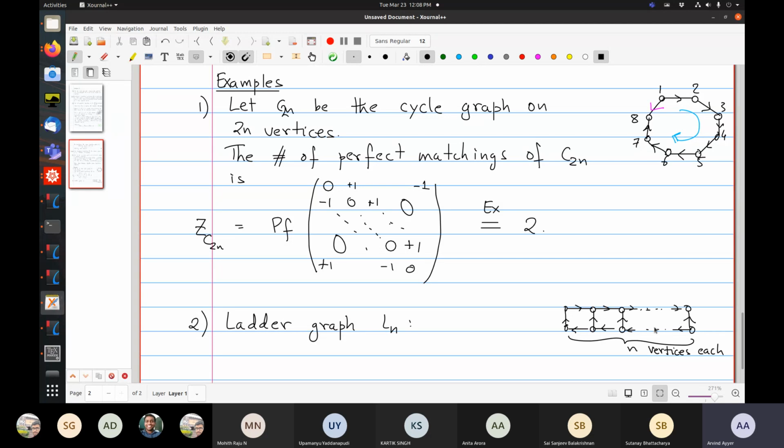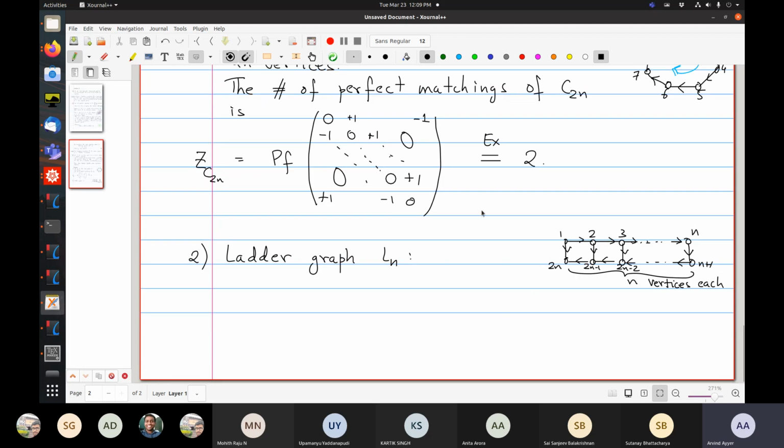Because of the way I did it, and sticking to my convention, let me do it my way. I will label them like so. This is the same thing as Karthik said. It's exactly right: n plus 1, n minus 1, n minus 2. So here you will go to the right, on this level you will go to the left, and vertically you will go downwards. But what Karthik said is also right.